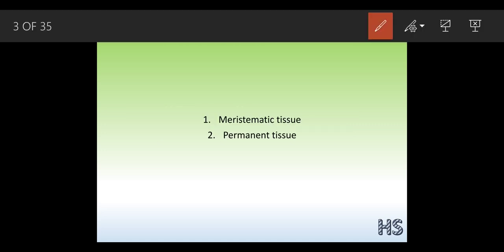As I already said, the chapter is divided into two parts, that is the plant and the animal tissues. First we are going to discuss the plant tissues. The plant tissues are classified into two types, that is the meristematic tissues and the permanent tissues. What do you mean by the word meristematic? The word meristematic is a Greek word which means divided.